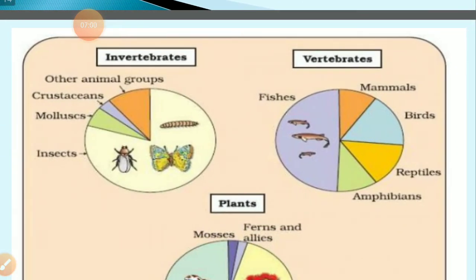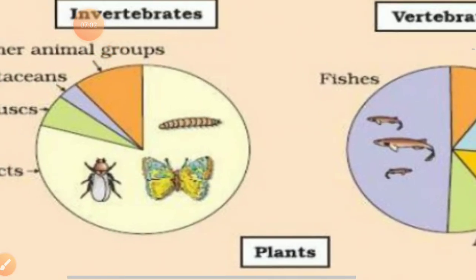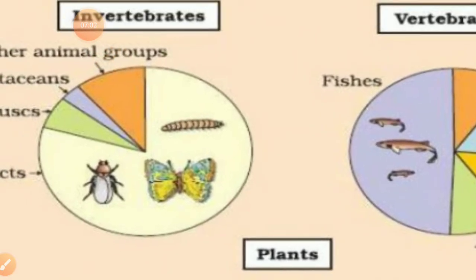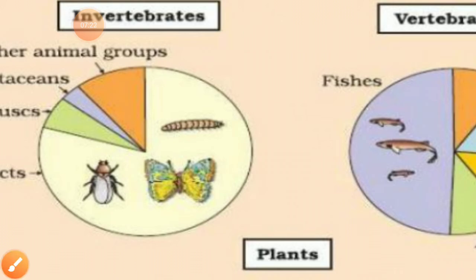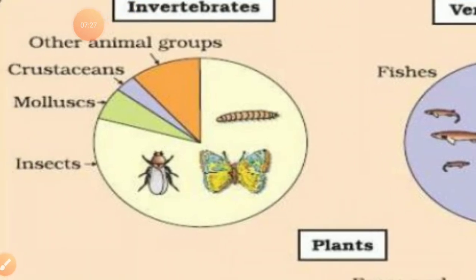Now see this pie chart. This pie chart is a reflection of global biodiversity, the proportionate number of species of major taxa of plants, invertebrates and vertebrates. So this is very important again for the CBSE exam. Generally the question is given as: on the basis of this pie chart, find out the percentage of insects present in the world.